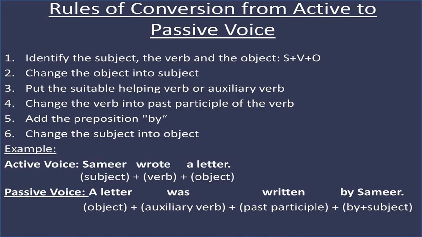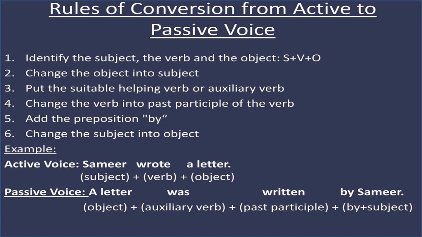Rules of conversion from active to passive voice. First, we have to identify the subject, the verb and the object. Then, as I told you, the subject and the object get interchanged. Change the object into subject. Then put the suitable helping verb or auxiliary verb. Change the verb into past participle of the verb.